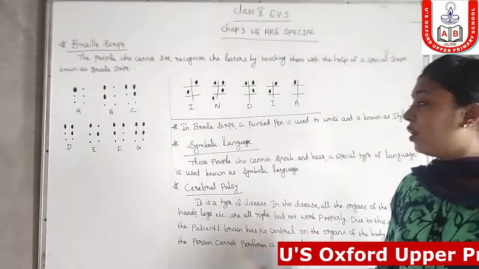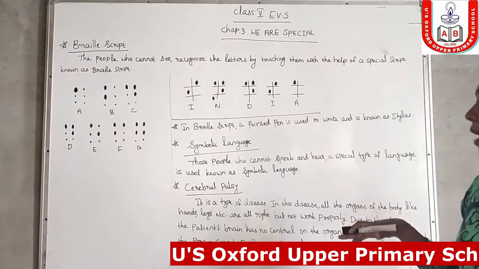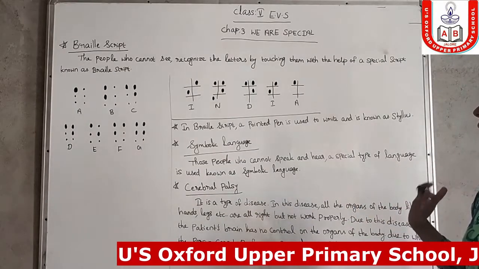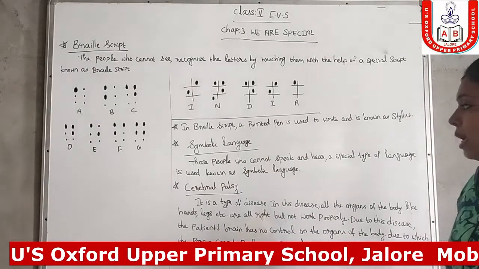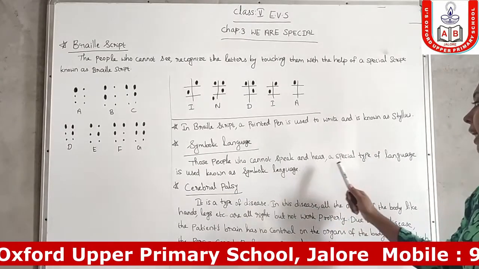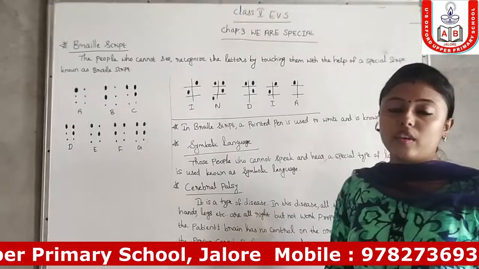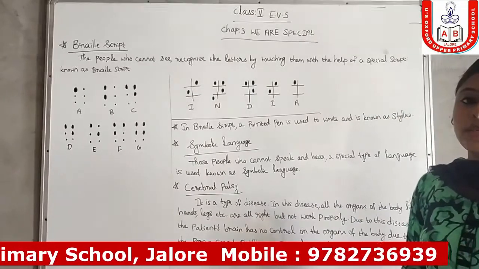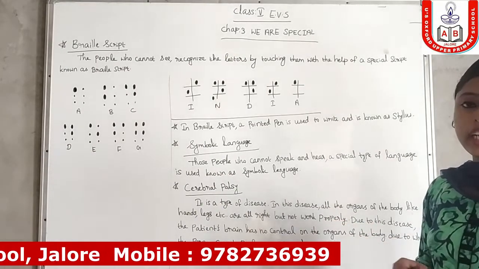Next we discuss the language used by the people who cannot hear and speak. In symbolic language, mostly actions made by hands are used.